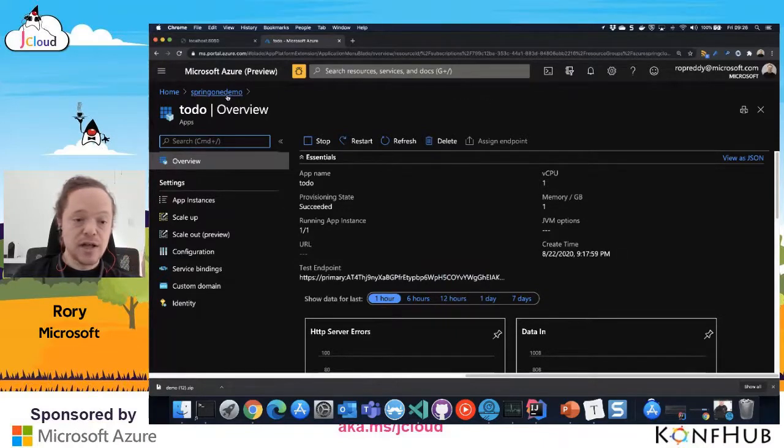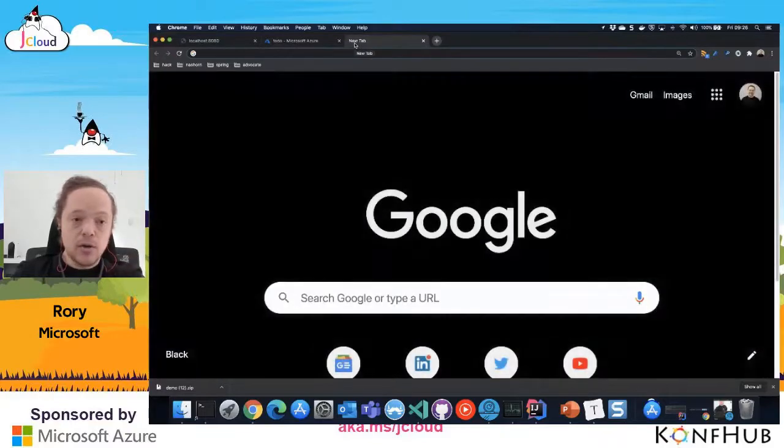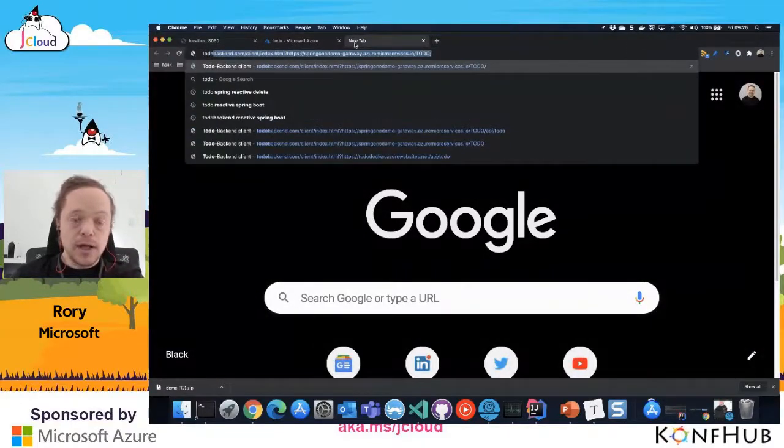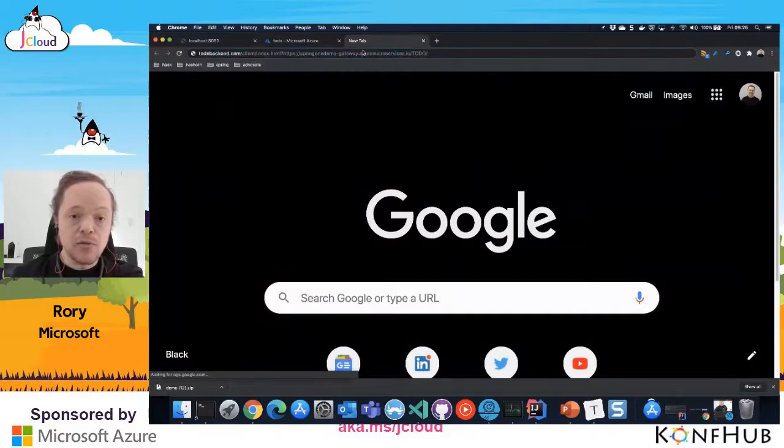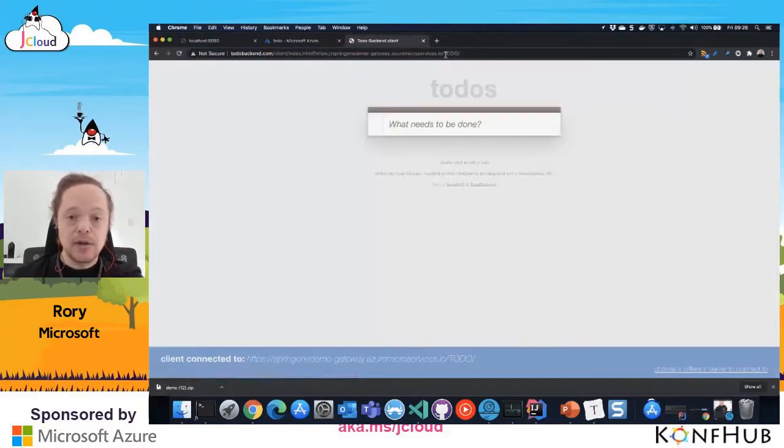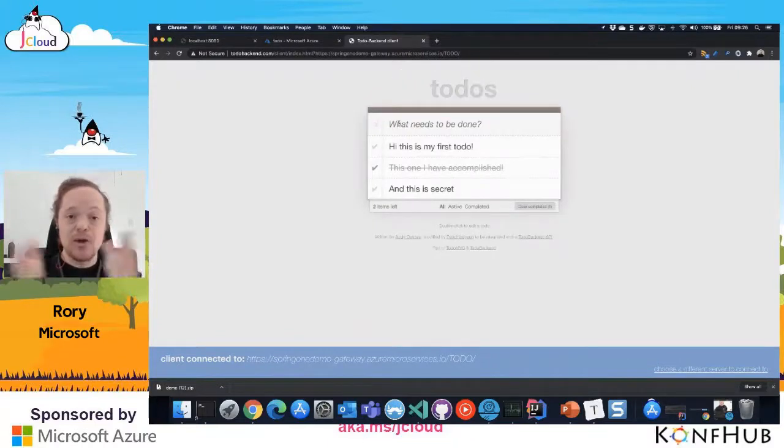I should be able to go now into my default application there. Let's go find that URL. Actually, I can just go here and I've got my Spring Demo Gateway services to-do, and I can hit enter there, and there we go. And the demo is deployed, and I did that live.